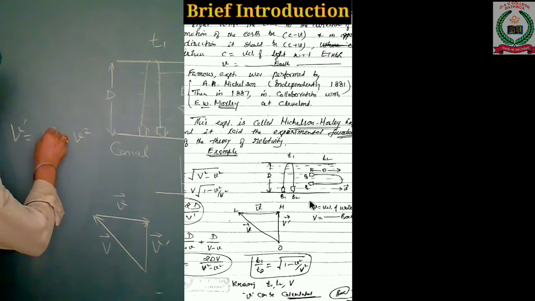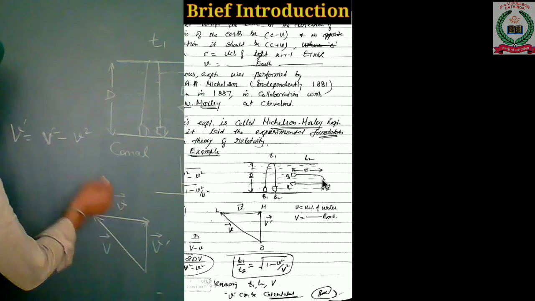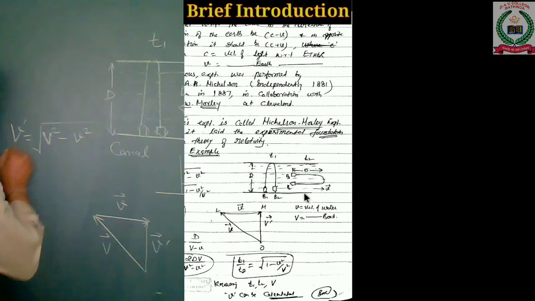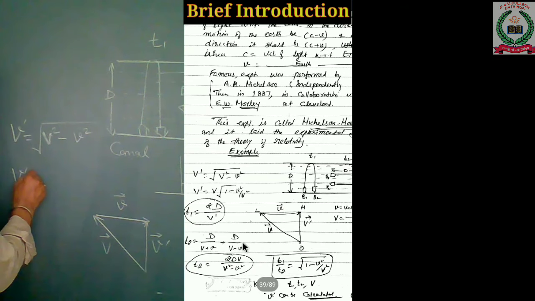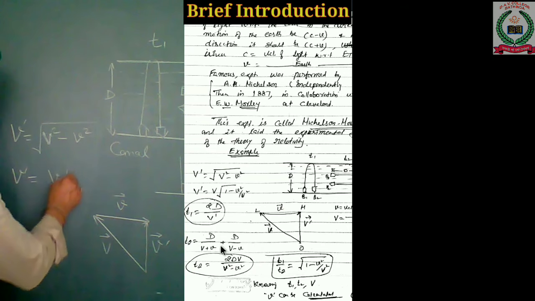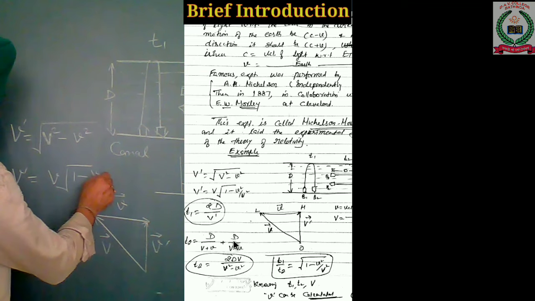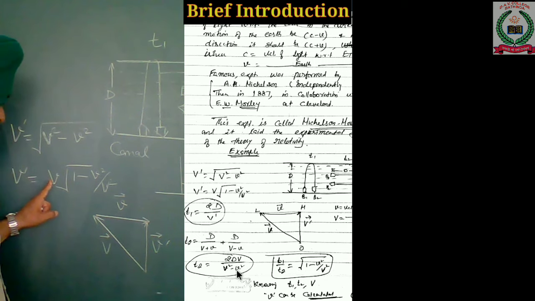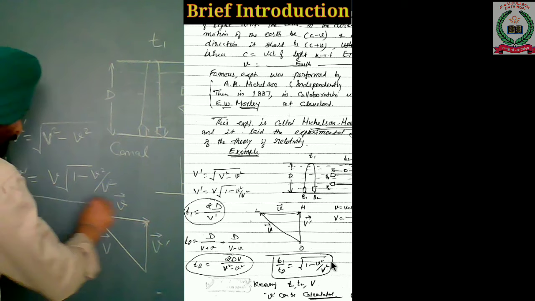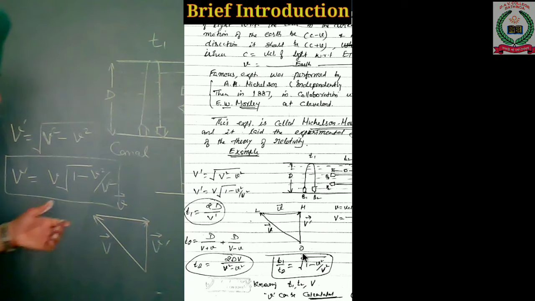Similarly, in the second case, in which the boat B1 moves downstream and comes back upstream, the velocity addition formula is used, and the time taken by the boat to complete the round trip is t2, that is d upon V plus small v and d upon V minus small v. So t2 comes out to be 2dV upon V square minus small v square. When we take the ratio of these two times, t1 upon t2, it comes out to be under root 1 minus v square upon capital V square. Here small v is the velocity of water with respect to earth.